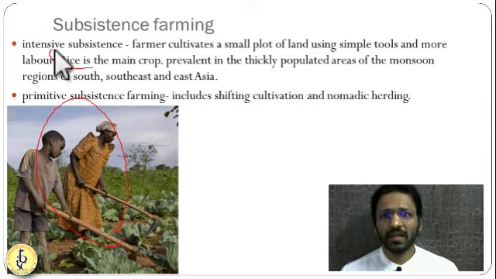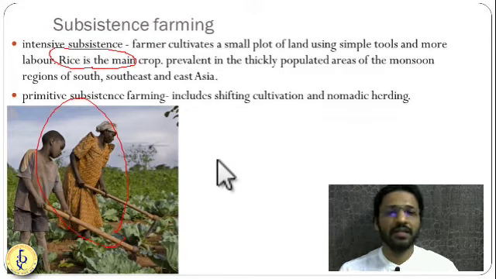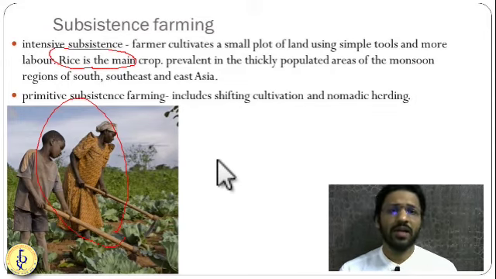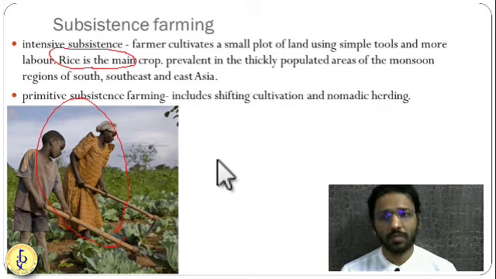So rice is the major crop which is grown in subsistence farming because it is easy to sow, it is easy to eat. You don't require much processing of the rice. You can directly eat it. You can directly steam it and eat it. Getting it? That's why rice is one of the famous crops for subsistence farming.